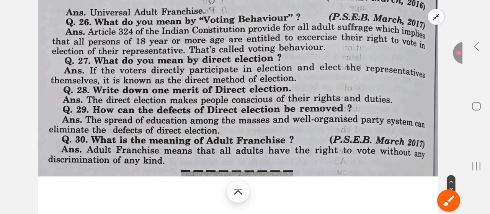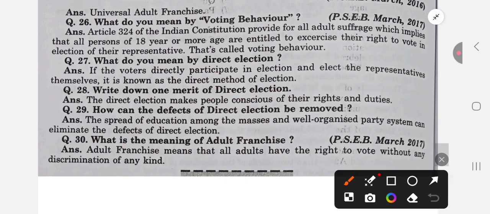What do you mean by direct election? Direct election means when people directly participate in electing their representatives, a direct method of election. Write down one merit of direct election. Direct election makes people conscious of their rights and duties. How can the defects of direct election be removed? There should be a well organized party system to remove the defects.